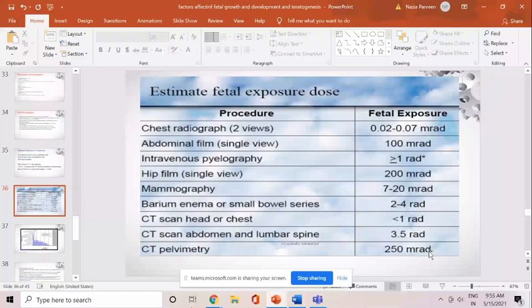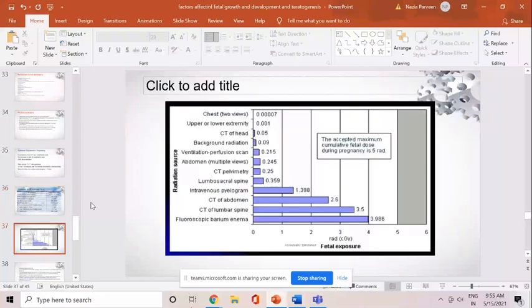2 to 4 rads exposure occurs during the barium enema and the small bowel series. And CT scan of the head and chest less than 1 rad. CT scan pelvimetry 250 millirads, and CT scan of the abdomen and lumbar spine 3 to 5 rads. So 3.5 rads, 2 to 4 rads, these are the high exposure procedures. In this graph you can see up to 5 rads, this is the cutoff. Up to 5 rads there is no fetal affection, so up to 5 rads is safe.